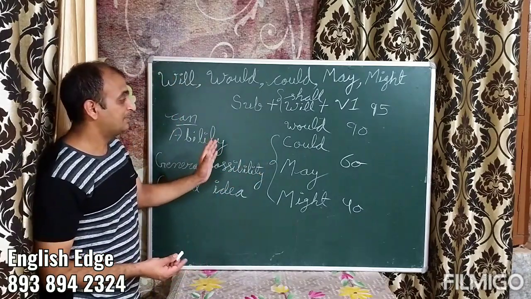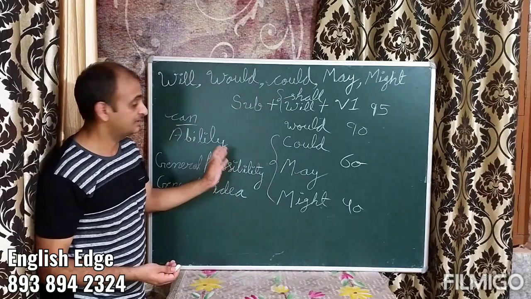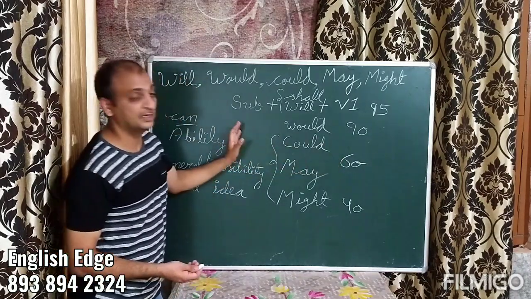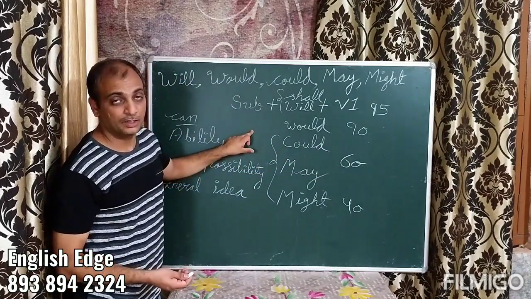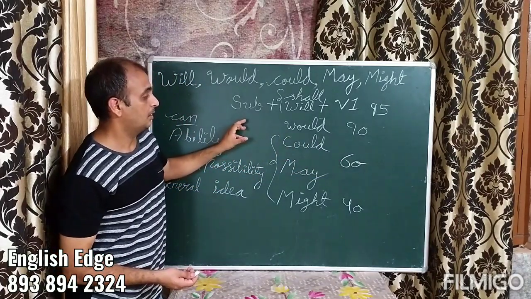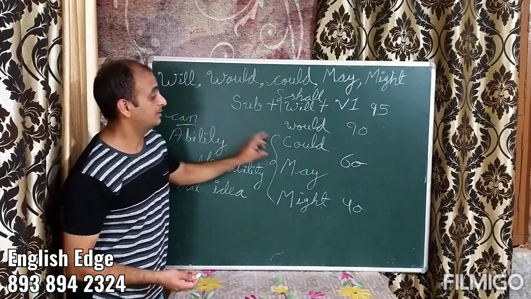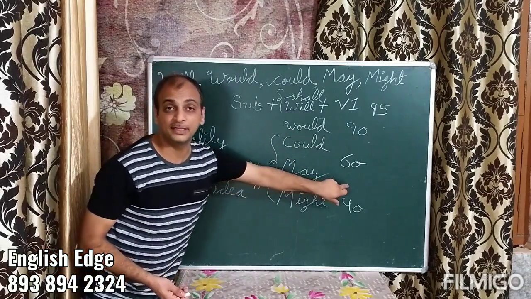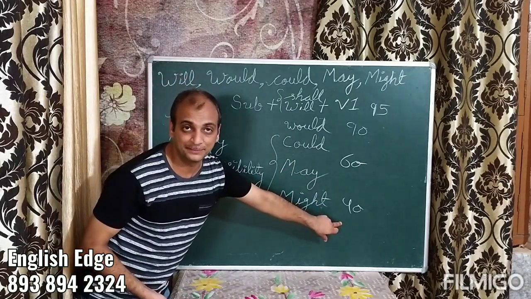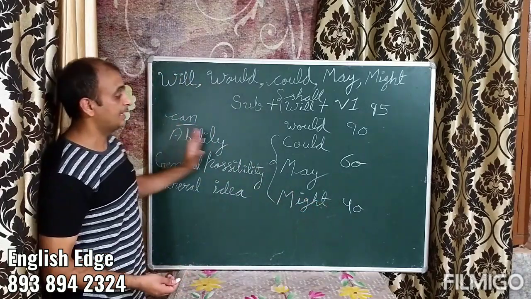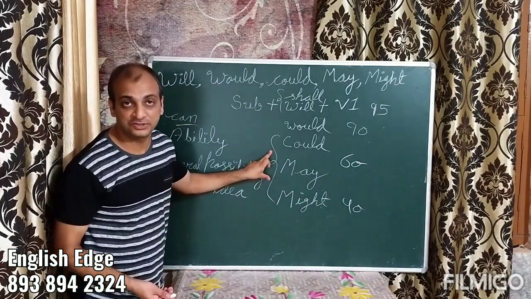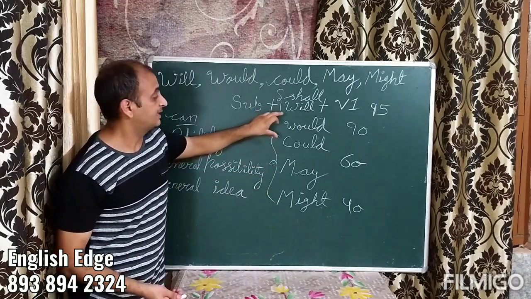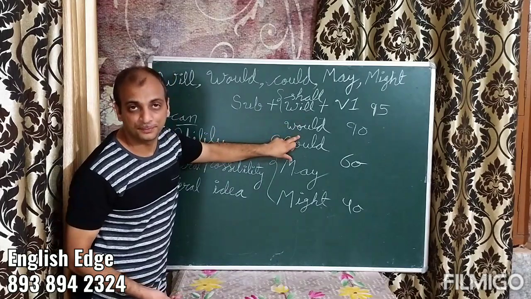I believe it's coronavirus time. It's a pandemic time. So things could be costly. Next time the customer comes, we would say, if you come next time, things could be a little costly. Because there's a possibility, things could be costly, things may be costly, things might be costly. So instead of can in this example, I was supposed to use a possibility word: could, may, might. Or if it is very certain, then you could use will and would.